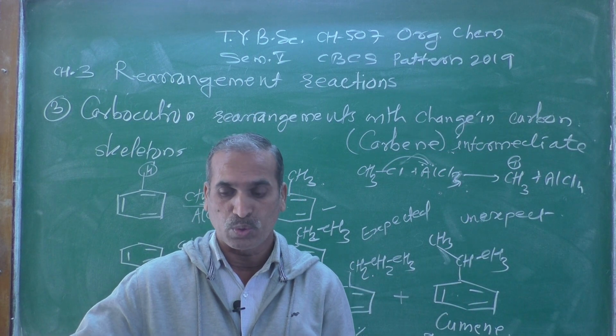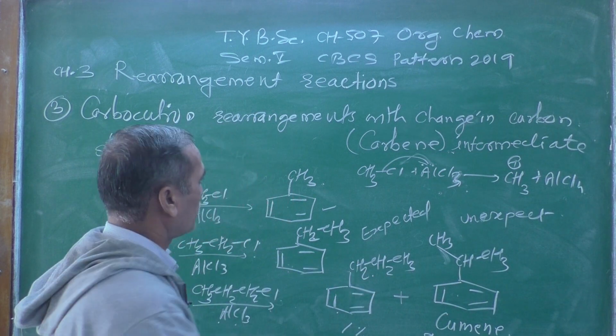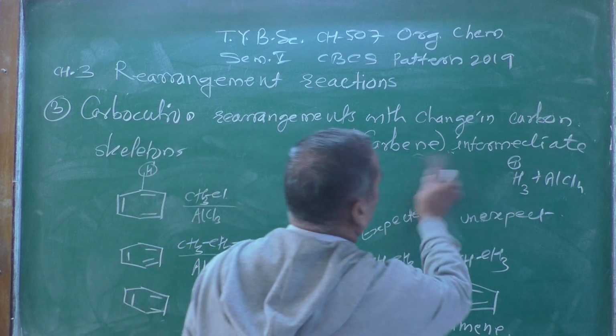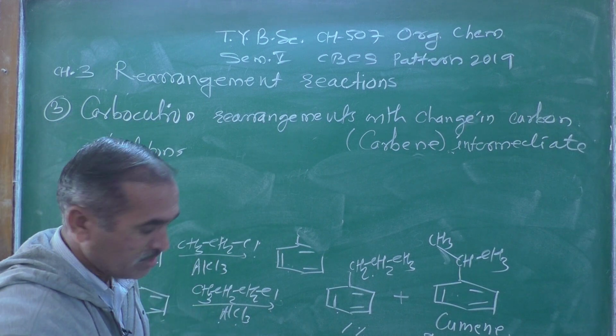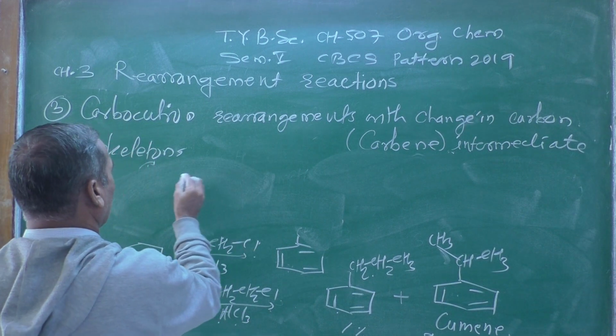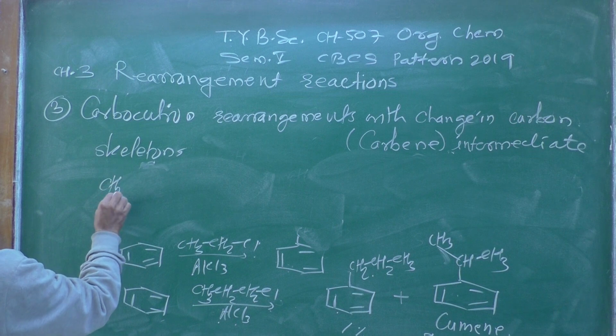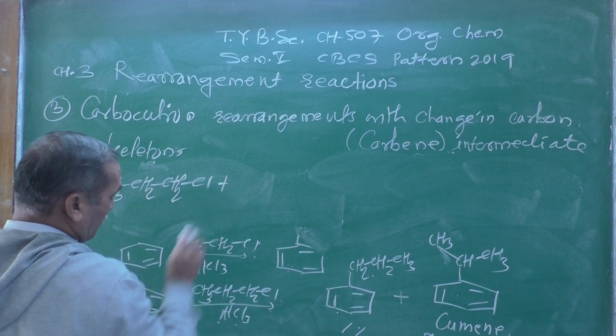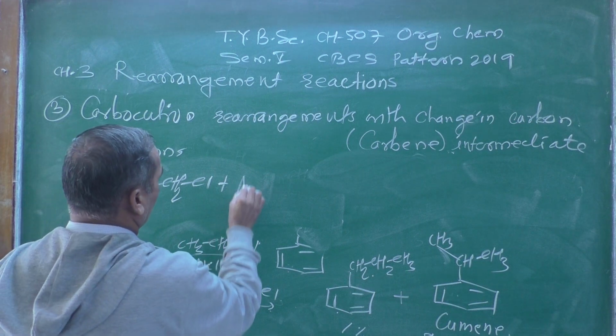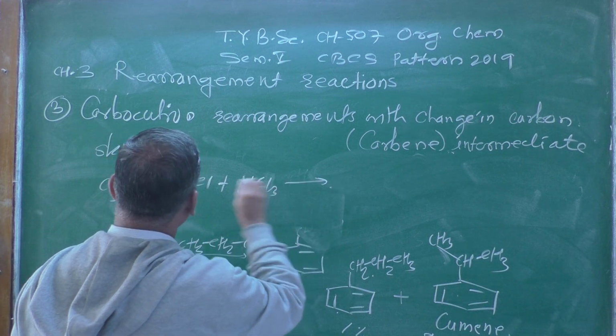Why is this so? The reason behind it comes now in the rearrangement reaction. First step, in this case what is happening? Here this one, CH3CH2CH2Cl, with AlCl3, and what is going to happen here?